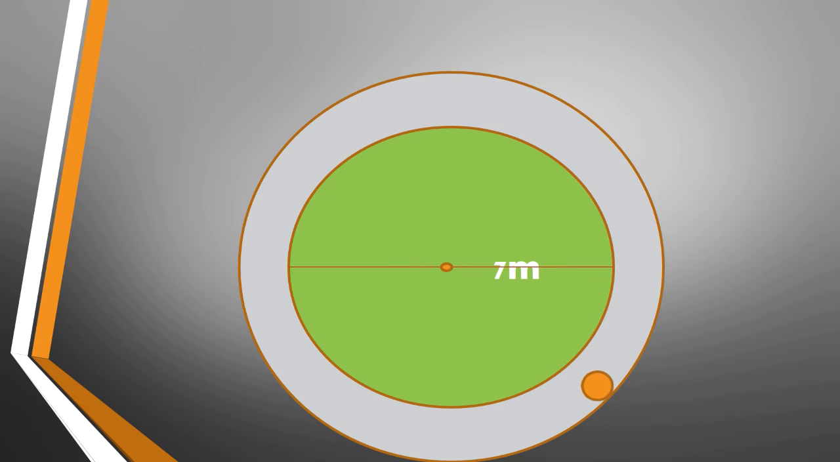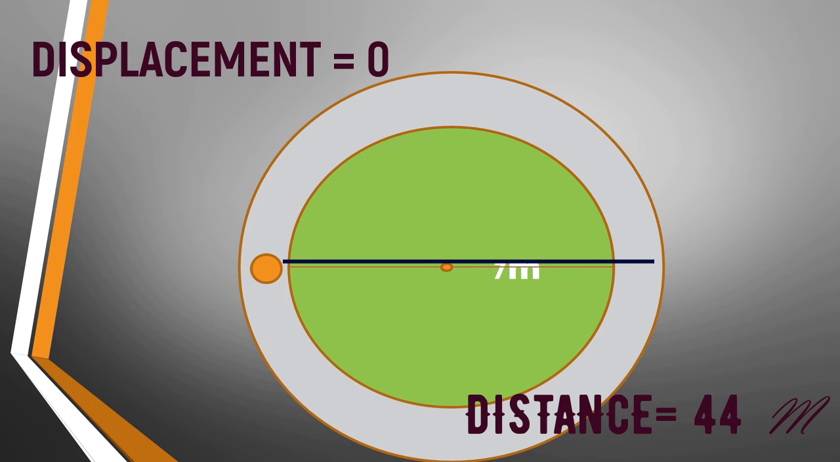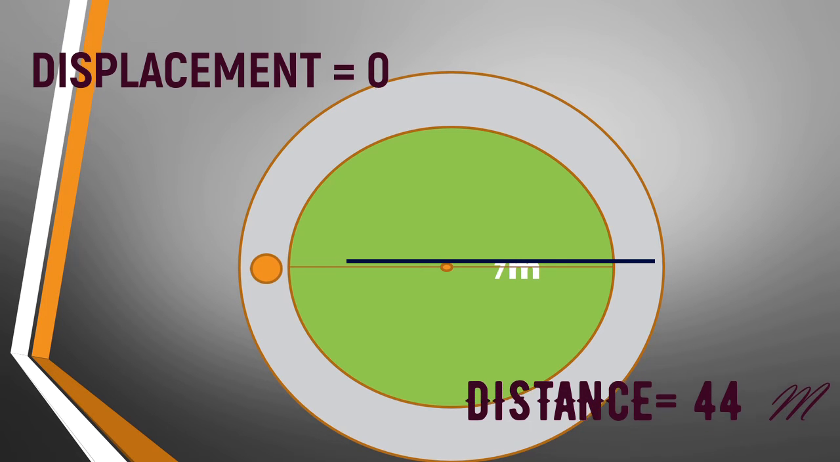When he covers one circular path and reaches the original position, the displacement at the end of one round is 0, but the distance travelled is equal to the circumference of the circular path, which is 2 pi r. That is 2 into 22 by 7 into 7, which is 44 meters. So here the displacement becomes 0, but the distance is there.